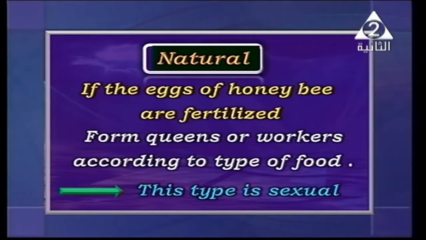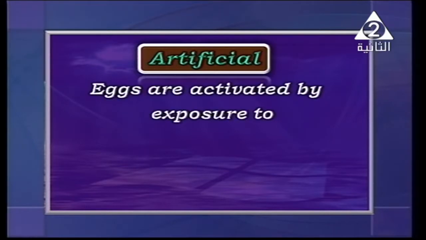On the other hand, we have another type that we can do in the lab. We can twist the living organism to reproduce asexually by parthenogenesis. The artificial parthenogenesis, which we can do when the eggs of toads or some amphibians are activated in different ways, like what?